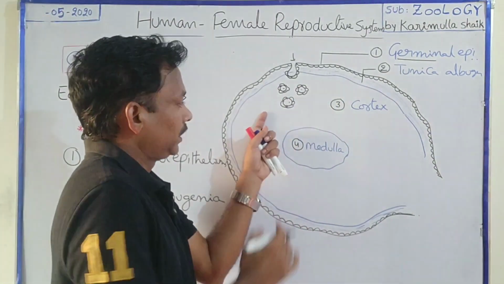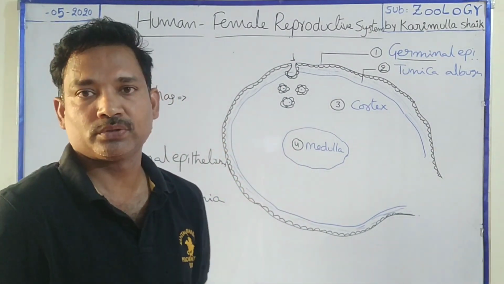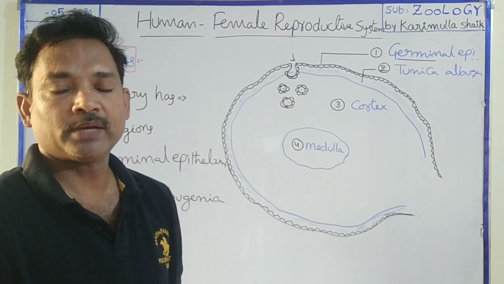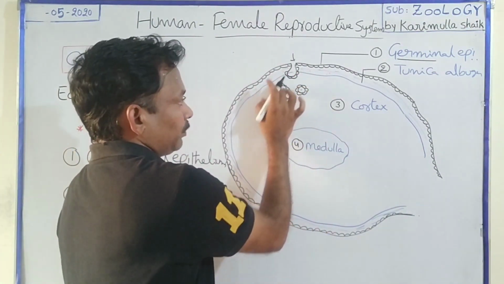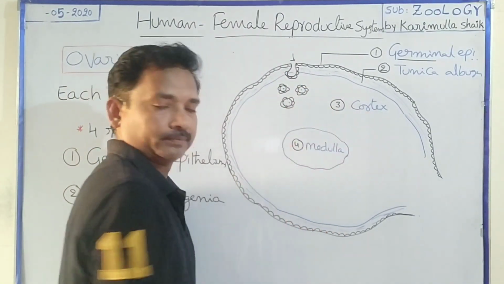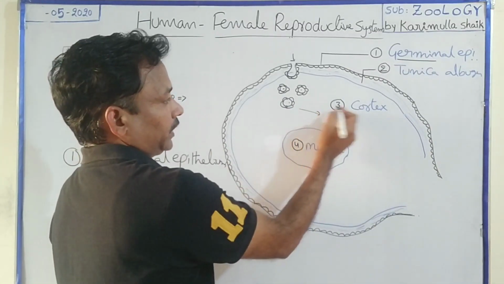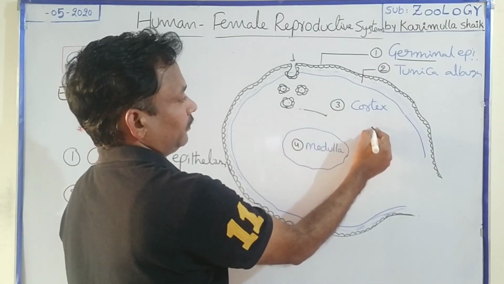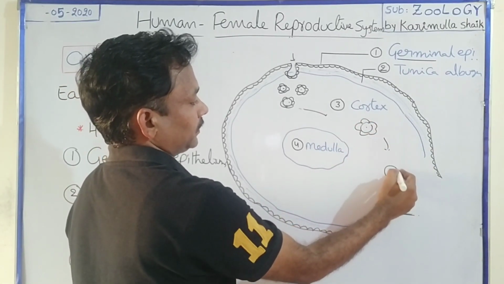When the baby is delivered, and later attains sexual maturity, from puberty onwards, among these couple of millions, one ovum will be developed. I mean, one follicle will gradually develop. So in the cortex region, we may observe different developing stages of follicles.